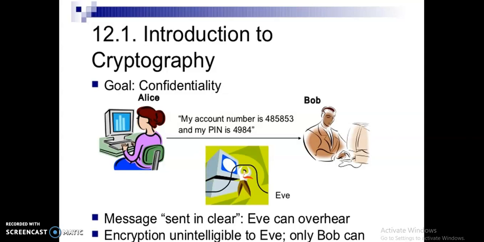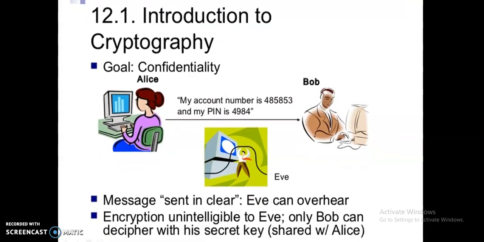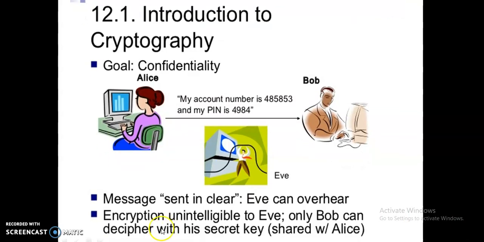By sending the message in encrypted format, the sender converts the plain text into encrypted text by the use of a private key or a public key. At the same time, the reverse process happens on the receiver's side. The encrypted text is decrypted into the plain text by the use of the private key or public key. The private key is shared only by the two, the sender and the receiver, and is not known to all.